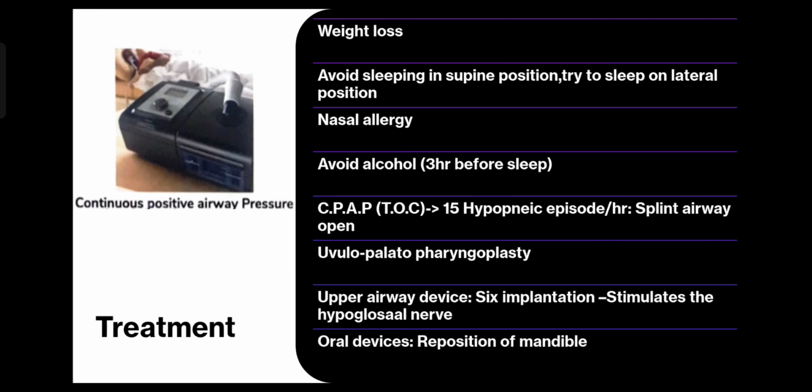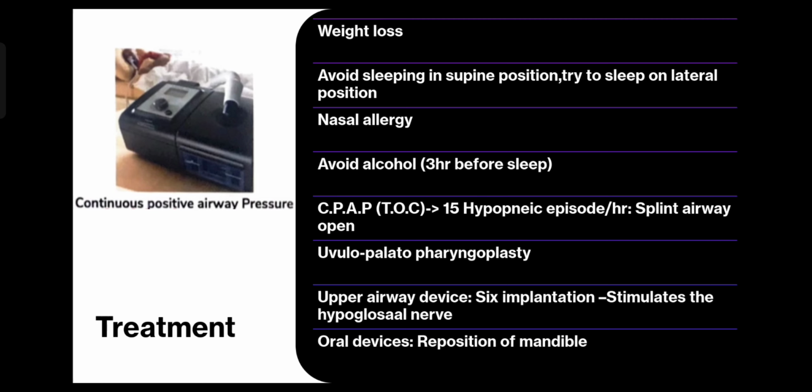And now we come to the specific answer, that is CPAP. When would you advise CPAP in an individual? I would advise CPAP in an individual if there are more than 15 hypopnea episodes per hour, even if there are no symptoms in that individual. And I would advise CPAP if there are more than 5 apneic episodes per hour. So CPAP is recommended for both mild to moderate to severe.